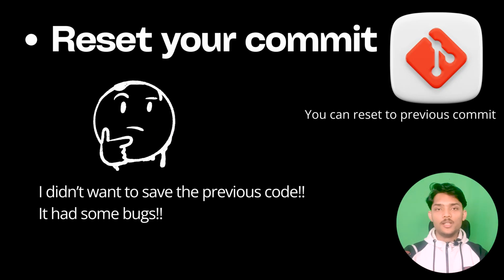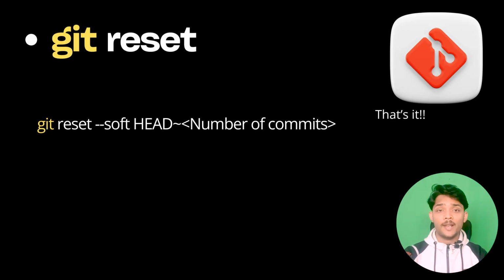And for example, you have made multiple commits and you were like, oh, I have made a few errors in the last two commits and they are not meant to be saved. So you have to reset back to the third last commit that you have made, and for that we have a command that is git reset --soft HEAD~ and the number you have to choose.